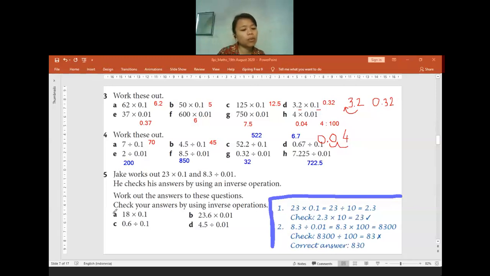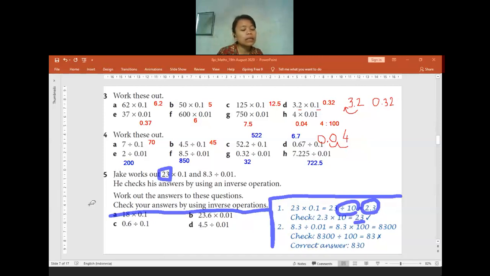Now, because the question says we have to check the answer by using the inverse operation, it means you need to do double checking here. How to do double checking? For double checking, we will use the inverse. We start from the answer, 2.3. This is divide by 10, so the opposite of divide by 10 is multiply by 10. So he checked it by doing 2.3 times 10. The answer is 23, which is the same as the question given. That's why his answer is already correct.